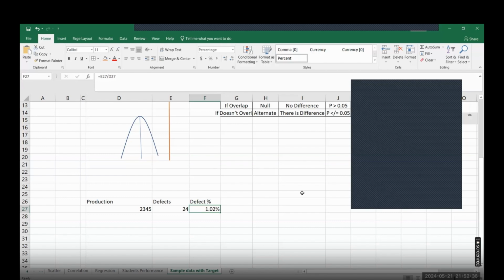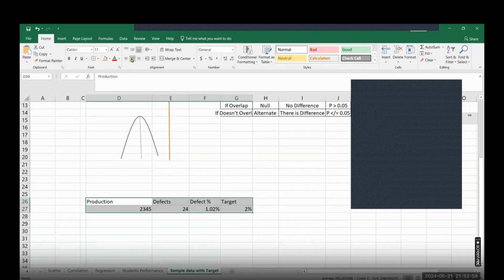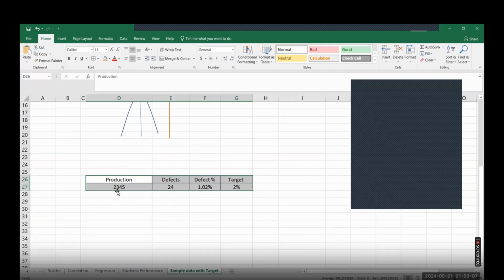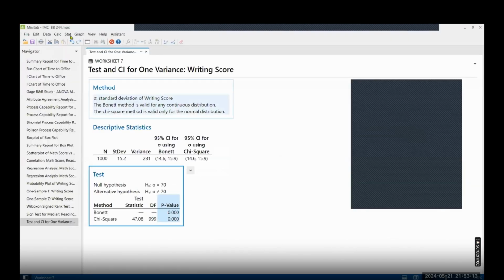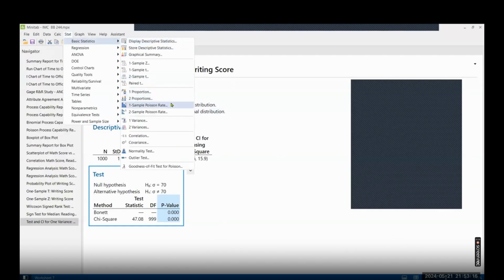Now your target is that the defect should not be more than 2%. So the question is, are you meeting the target or are you not meeting the target? Out of 2,345 production, we got a defect of 24. So let's say 2345, 24, and the target is 2. Stat, Basic Statistics, one sample Poisson rate test.